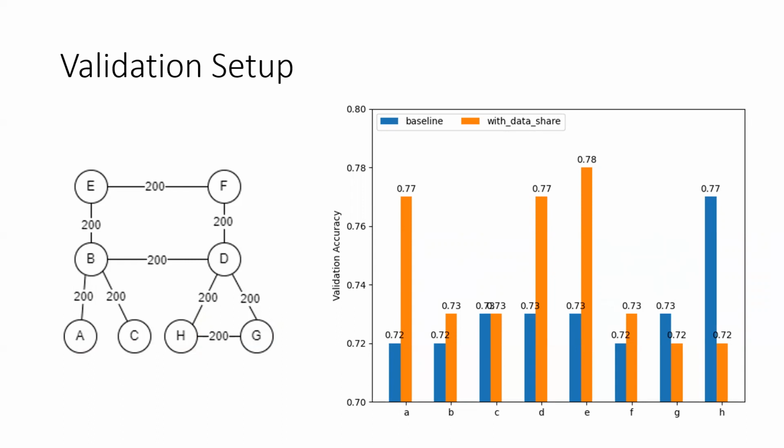There is a significant improvement or similar improvement on top of just running federated averaging. This is observed in 6 out of the 8 nodes tested, except for the last 2 nodes, G and H. Further minor tweaks can be done to fine-tune the algorithm further.